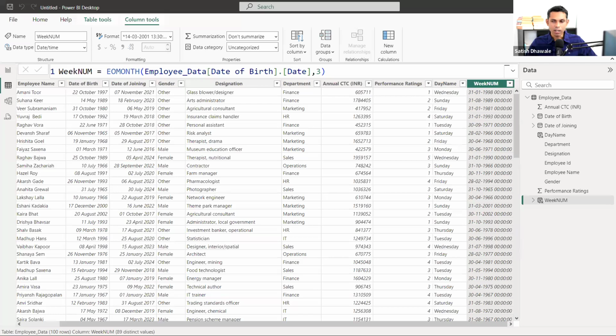Okay, now I want to calculate the years, how many years, that is the age or the tenure of an employee. We can calculate the tenure by picking the date of joining, and we can calculate the age of the employee by picking the date of birth.